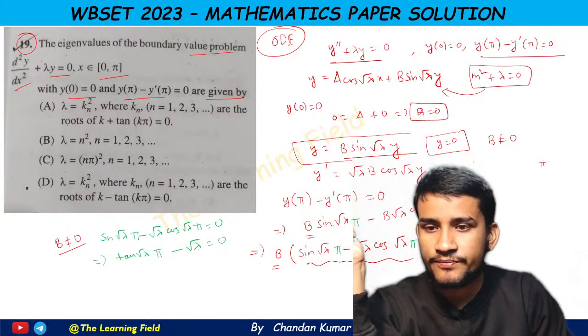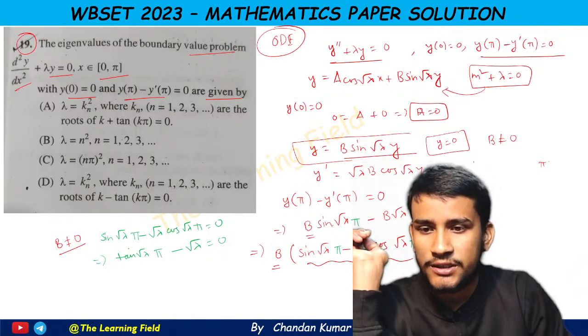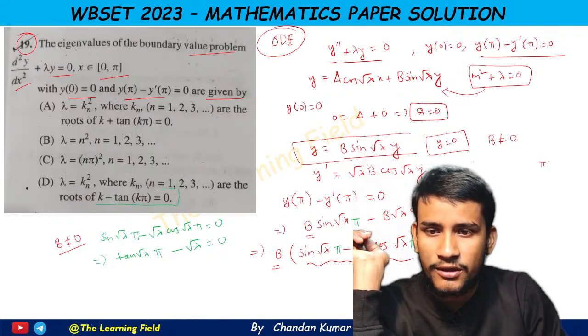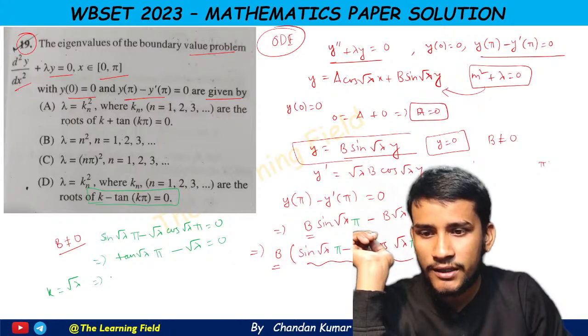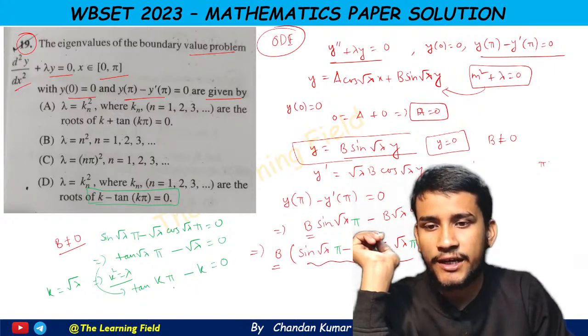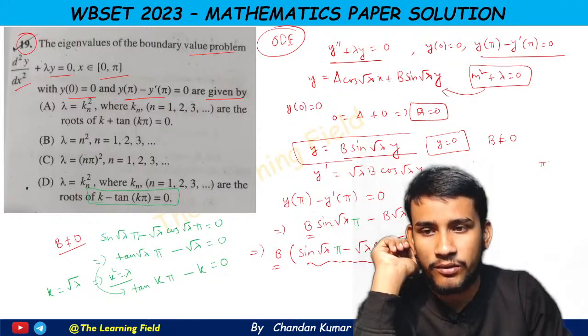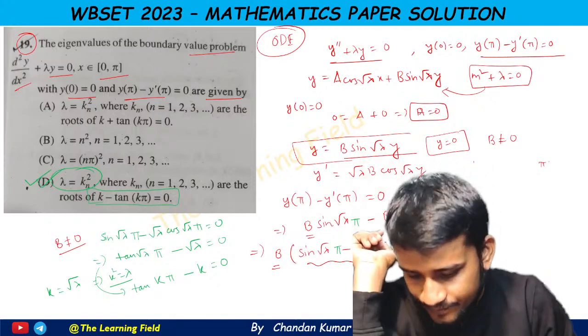So now that means what? This type of equation, k minus tan root k pi is equal to 0. If we take k equal to root over lambda, that means k square equal to lambda. Therefore we can write tan of k pi minus k equal to 0, or k minus tan of k pi equal to 0, or lambda equal to k square or k n square. Okay, so this is the correct answer, option D here.